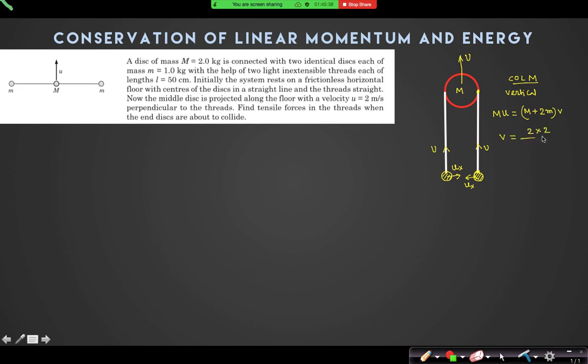Is it M u divided by M plus 2m? So 1 meter per second? What is that u? Is u the final velocity or initial velocity? u is the given initial velocity. This initial velocity is u. And V is the final velocity at this point. Final means just before hitting. Yes or no? Can I find what is ux? Now can you tell me any method to calculate ux?